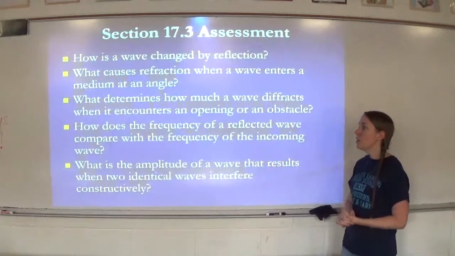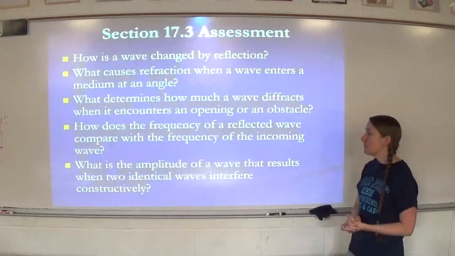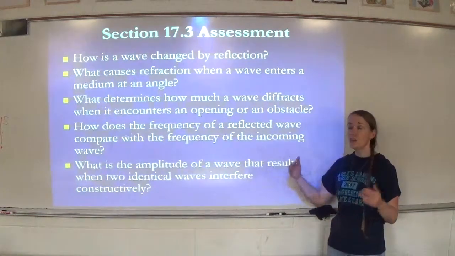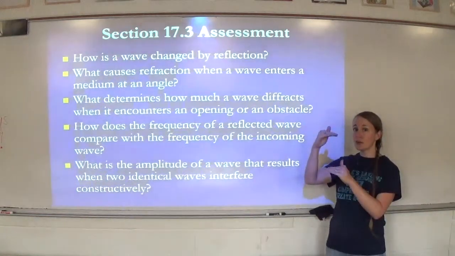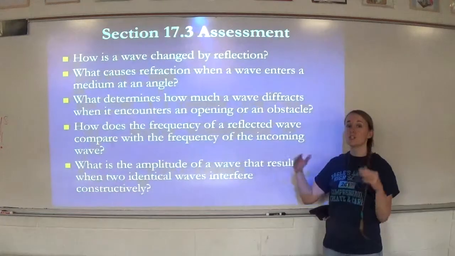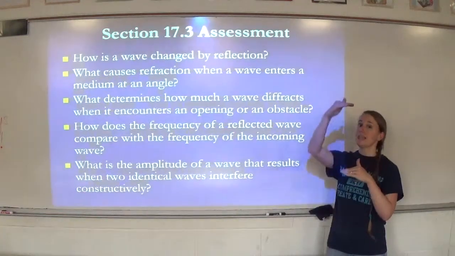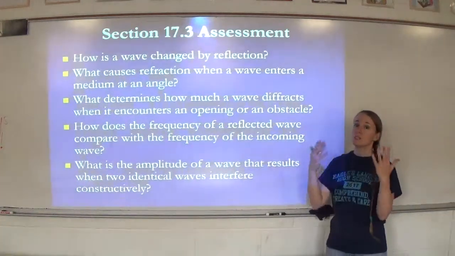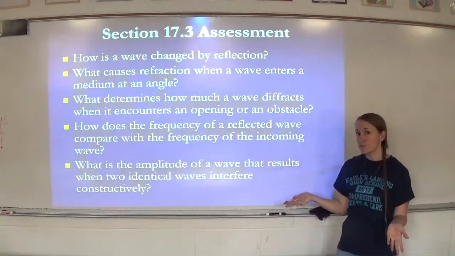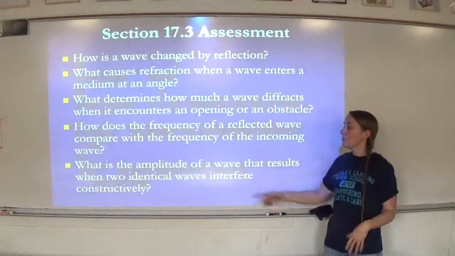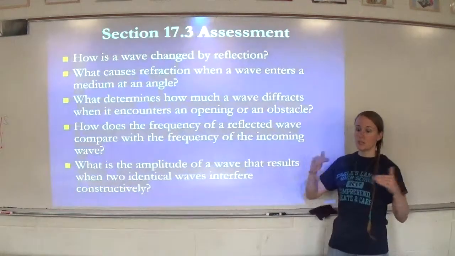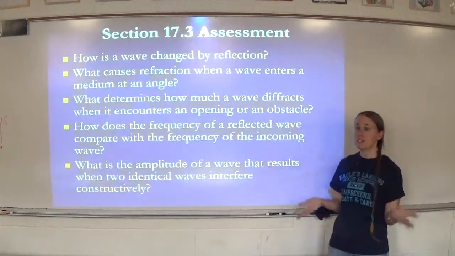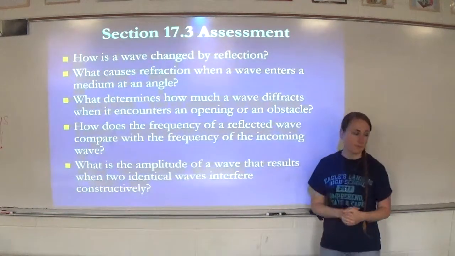All right, number 5. What is the amplitude of a wave that results when two identical waves interfere constructively? Well, if two waves are identical, that means they have the same crest. If they interfere constructively, that means they're going to add together. So the amplitude would double. Since we don't know the number for the amplitude, we can't say a number, but we can say the amplitude would double because the two crests would add together to be double what they were originally.